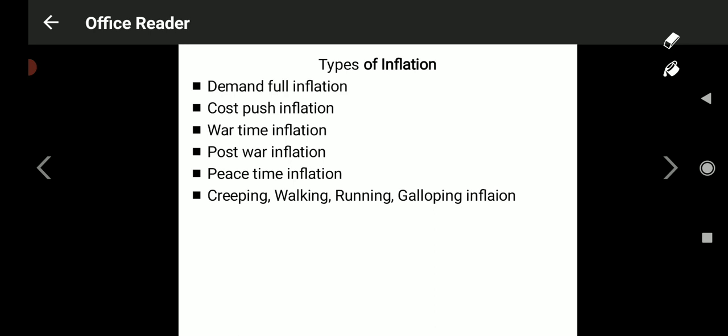Look at the next one: creeping, walking, running and galloping inflation. In this type of inflation, in the beginning, if inflation starts entering the economy, that is called creeping; slowly it appears and covers a small part of the economy, and again it becomes walking and running and galloping, meaning it continuously goes on increasing in a furious way, like at a galloping speed, to cover the entire economy.